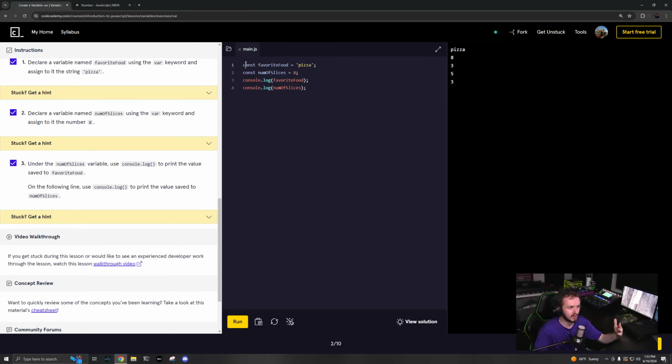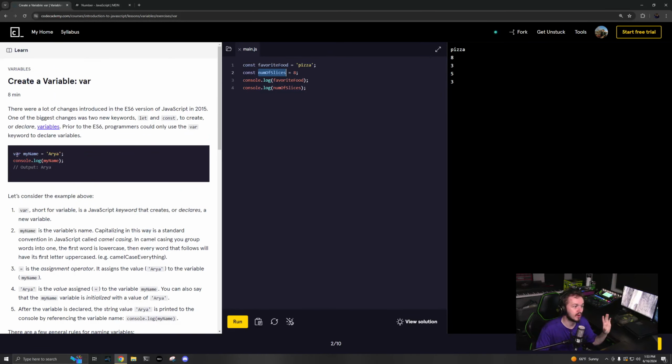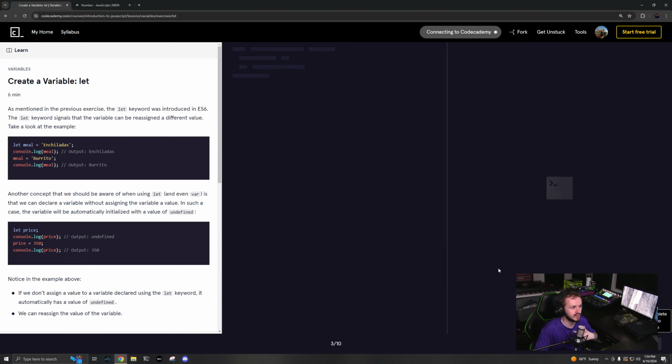Okay, so you got const, and this is why I get really uncomfortable with the var keyword, because of those scoped things, and it gets really confusing. I recommend you only use let and const. If something is dynamic, use let. If it's static, use const. That's it. Do not use var, because it makes things weird and no one likes it. But for some reason, they teach it in Codecademy. In my opinion, if it was me, I wouldn't do it.